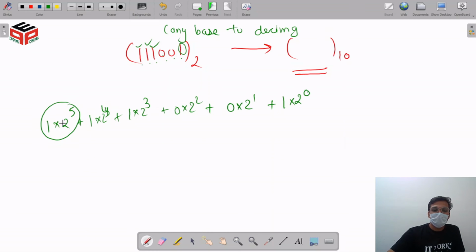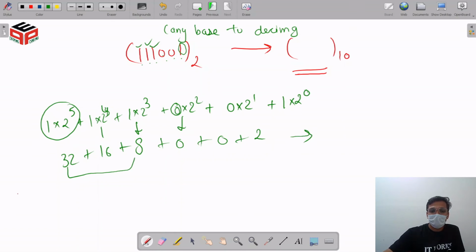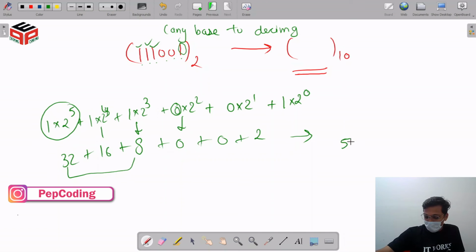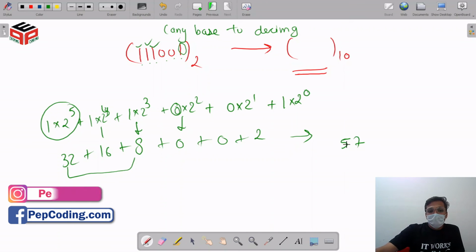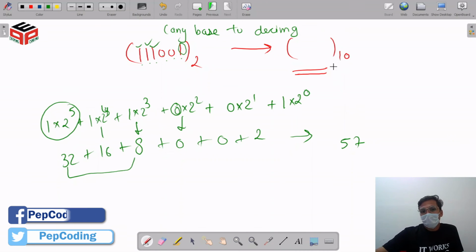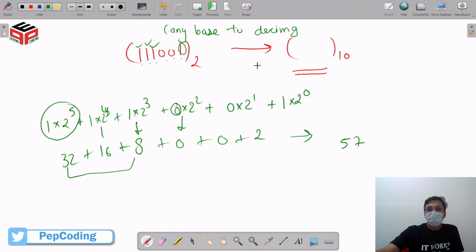It's going to be 2 raised to 4, this is going to be 2 raised to 5. So this number is going to be 32. This number is going to be 16. This number is going to be 8. This number is going to be 0 because we are multiplying it by 0. This number is also going to be 0. And this number is going to be 1 times 2, that is 2. So when we add it up, we get our answer as 57. This is how the conversion of the number system happens.